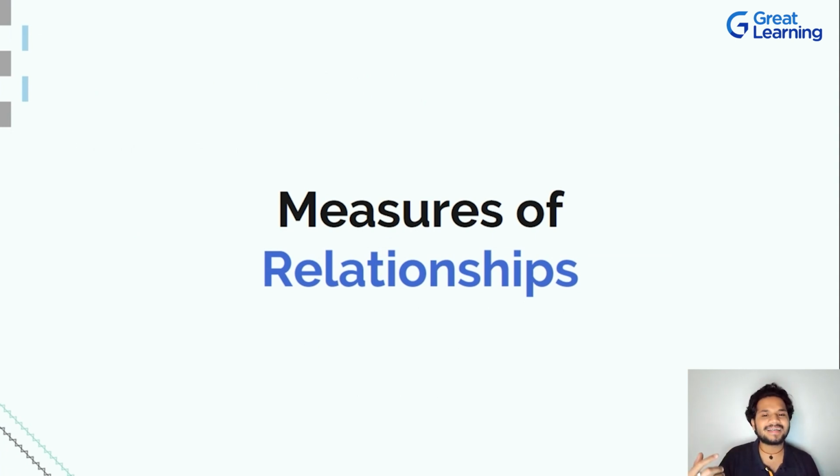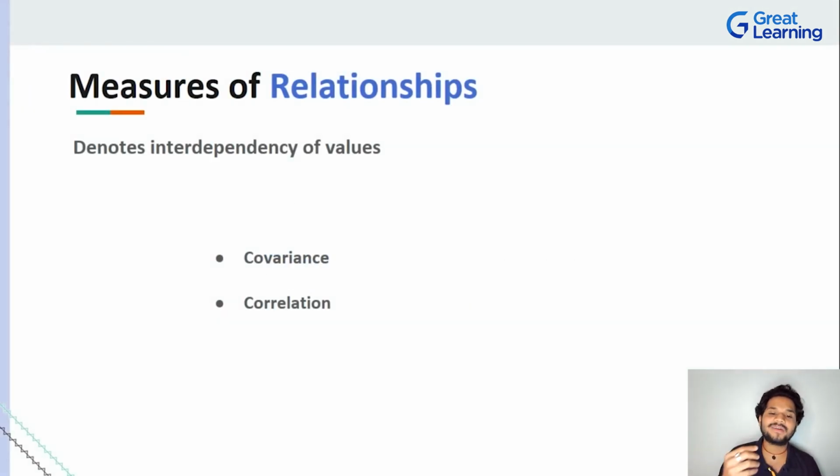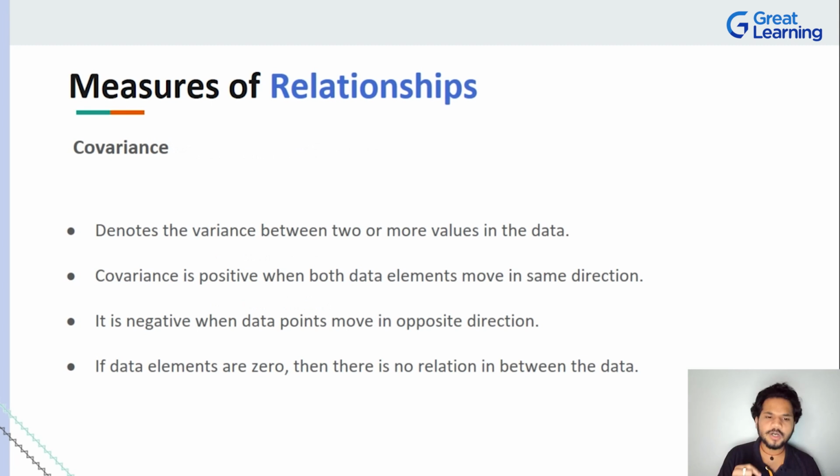Now after measures of variability, you will also have to take a look at whether, with respect to data, we can measure relationships. Think strictly in terms of numbers here, guys, because whenever you're trying to understand relationships between two data points, you can have two concepts. Anytime you have an interdependency of values, it can be covariance or it can be correlation. So what is covariance? What is correlation?